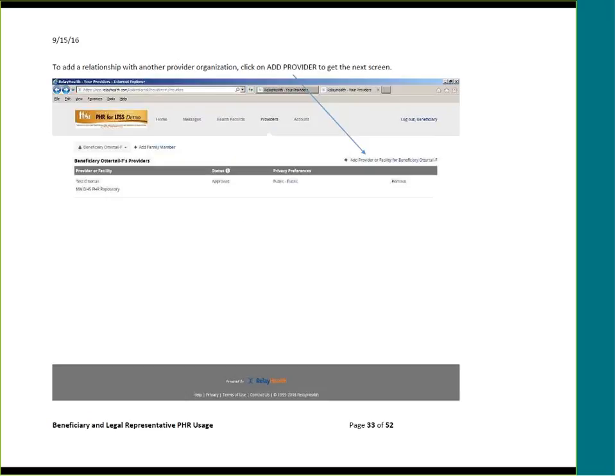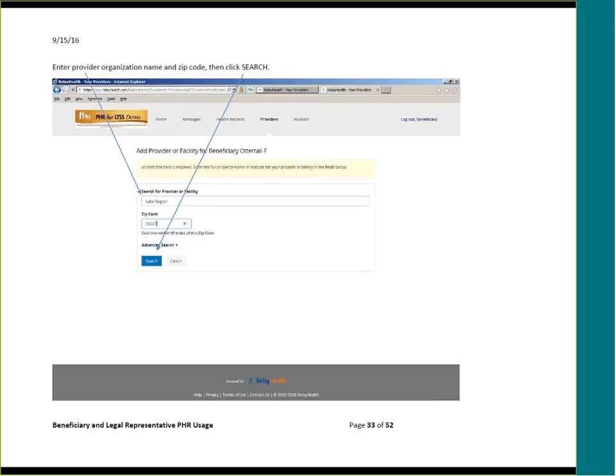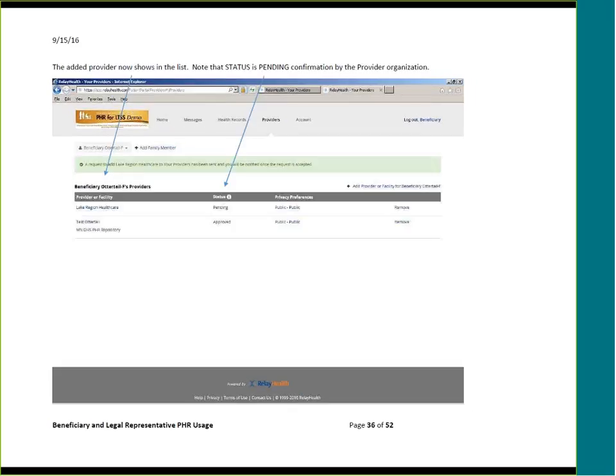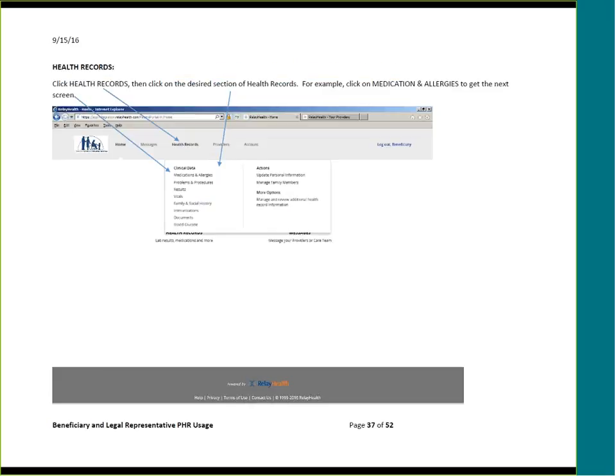To add a relationship with another provider organization, click on Add Provider to get to the next screen. Enter the provider organization name or part of the name and zip code, then click Search. Click Select when the desired provider organization is displayed. The added provider now shows in the list. Note, however, that the status is pending confirmation by the provider organization.